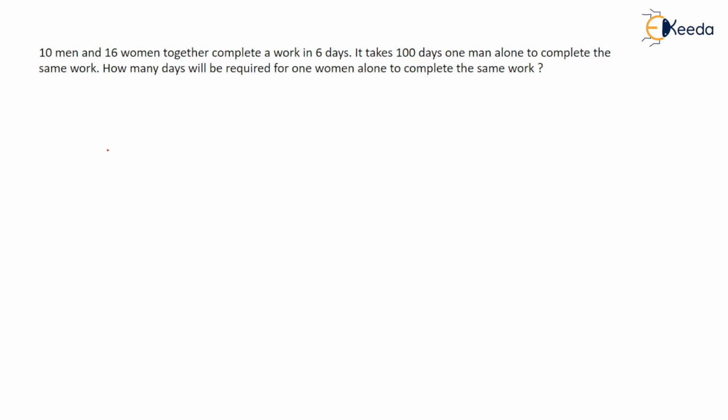What that means is, 10 men plus 16 women can complete a certain work in 6 days, right? And it takes 100 days for one man to complete the same work. You have to equate the work because they are completing the same work, right?